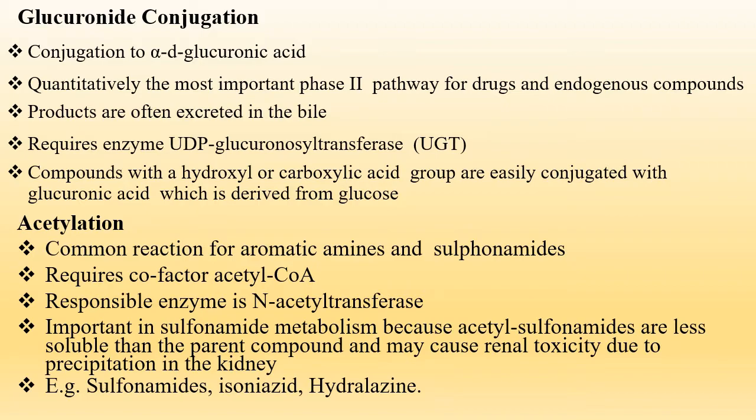It is the most common and most important phase second reaction for several reasons. These are a readily available source of conjugating moiety like D-glucuronic acid, which is derived from D-glucose. Several functional groups like alcohols, acids, and amines can combine easily with D-glucuronic acid. Quantitatively, conjugation with D-glucuronic acid occurs to a high degree. All mammals have the common ability to produce glucuronide.